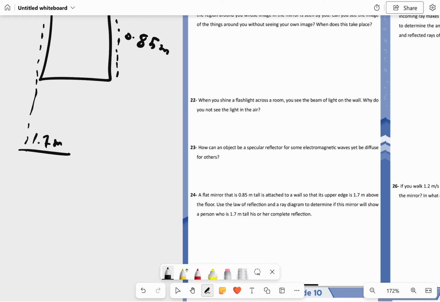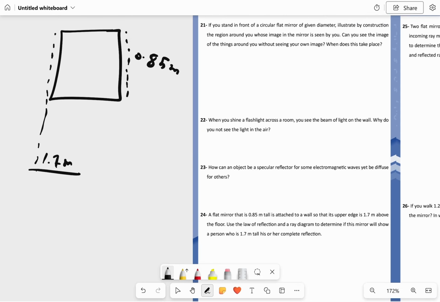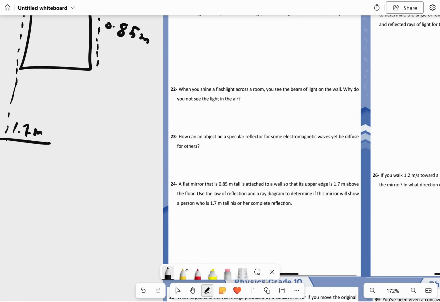So we have 1.7 meters, which is how high the mirror is attached to the wall, and 0.85 meter, which is the height of the mirror. A person basically can see themselves if they're 1.7 meters tall. We have to consider also the distance from the mirror.